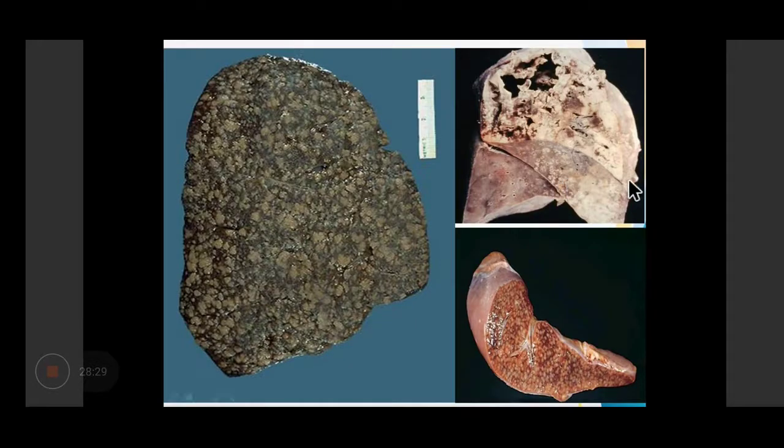So grossly, this shows millet-sized foci in miliary tuberculosis. These are millet-like foci in miliary tuberculosis. Since they are millet-like, therefore it is known as a miliary tuberculosis, and they resemble the millet seeds. This is a fibrocaseous cavitatory tuberculosis. You can see that a cavity has been formed.